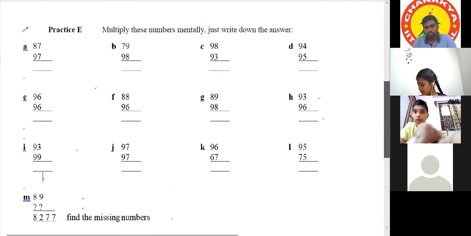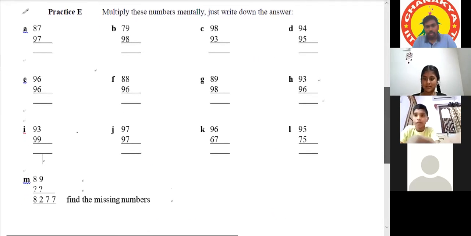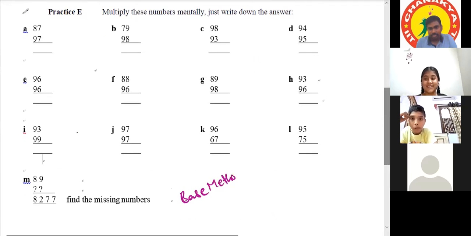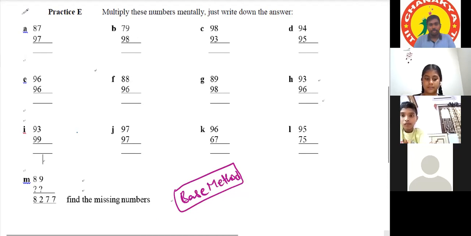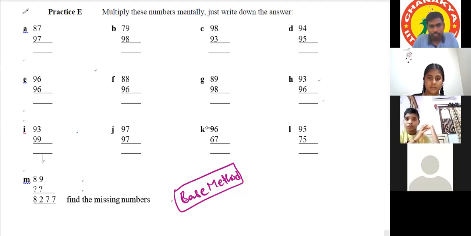Sir, how to solve this now? Base method. You forgot about the last method. Okay, sir, I remembered now. Sir, I have to take M only. You have to take M, minus. Yes, sir, I took the M problem, but it is telling to find the missing number.